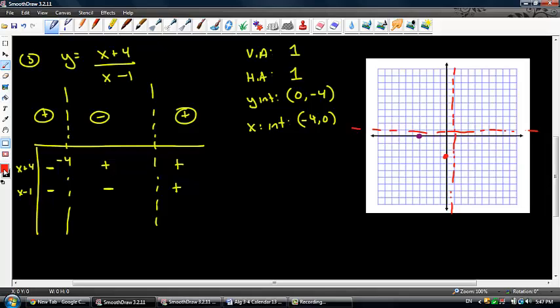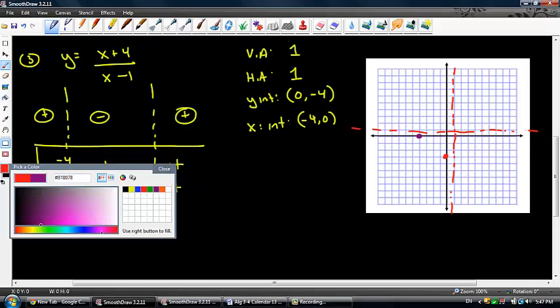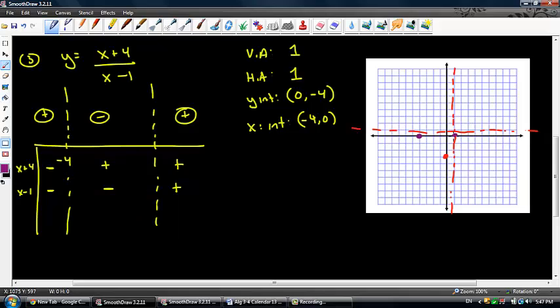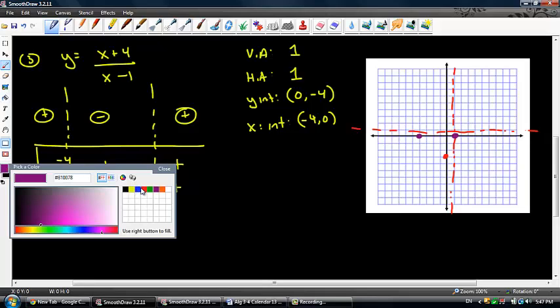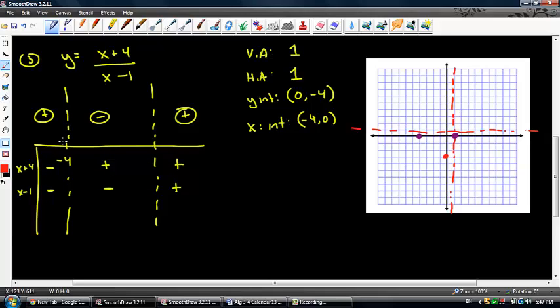Okay. The other critical number occurs at 1. Well, at 1, that's where my asymptote is. So that's my other purple dot. All right? So let's see what happens here. Before -4, I'm positive. So I'm above the x-axis, but just barely, right? Because I can't cross that asymptote right there. So I'm just barely positive.